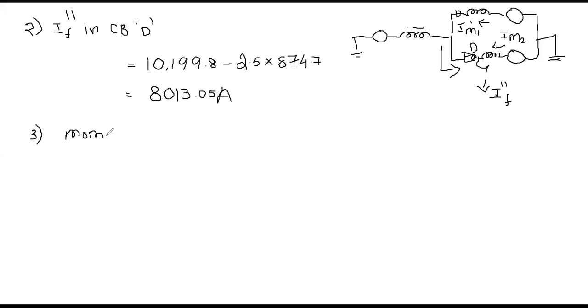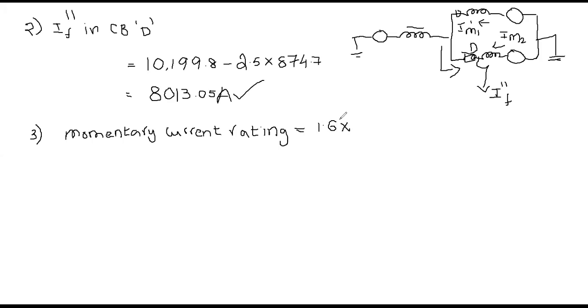The momentary current rating is equal to the initial subtransient current multiplied by 1.6. The subtransient current that is trying to flow in circuit breaker D is 8013.05 amperes.